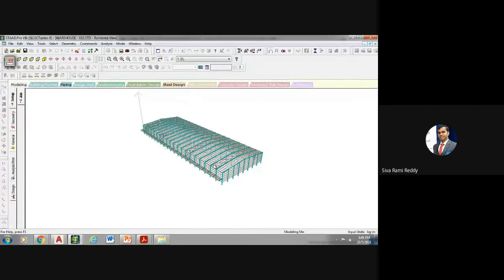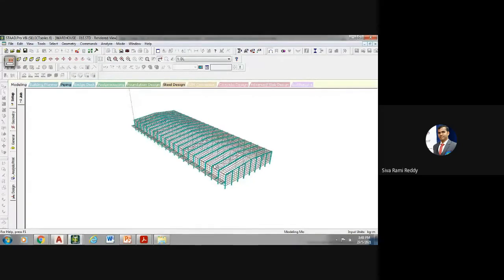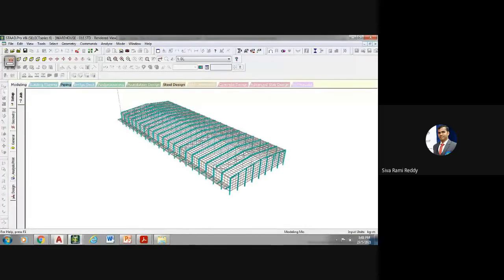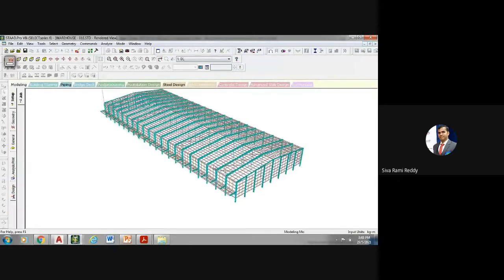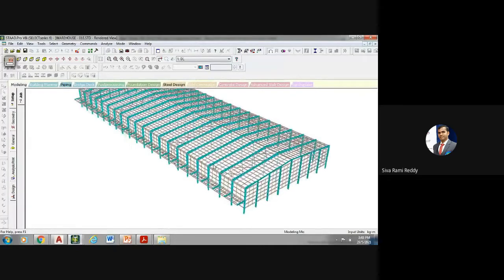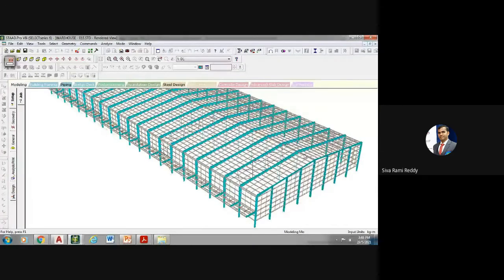See, this is how we can design this structure using STAAD Pro software. See how beautiful it is looking. Of course, it is more complicated also.